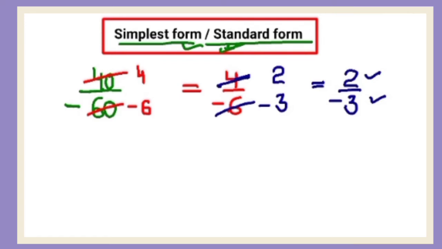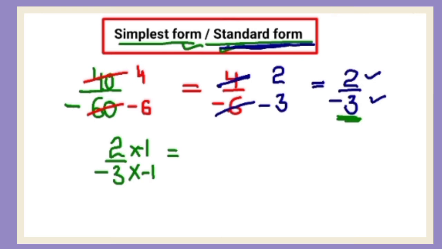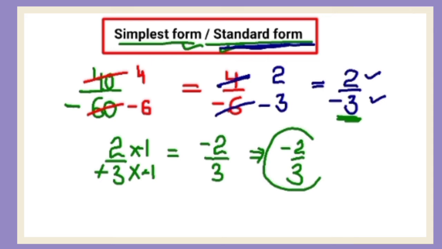But standard form means denominator should never be negative. और यहाँ पर denominator क्या है? Negative है. So we will make it positive. क्या करेंगे? अगर हम -1 से multiply करें, it will become minus 2, 3 1s are 3, minus minus plus, right? So it will become minus 2 upon 3. So this is the standard form or the lowest term.